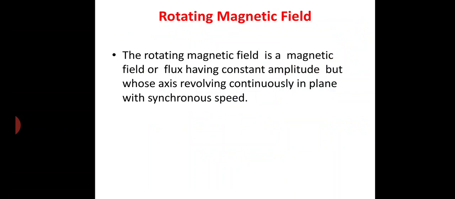So already we have discussed in a DC machine, either the stator is stationary and the rotor is rotating, or the stator is rotating and the armature is stationary. If any one of the coils is movable and the other is stationary, then only we can create motion in a motor. Okay.